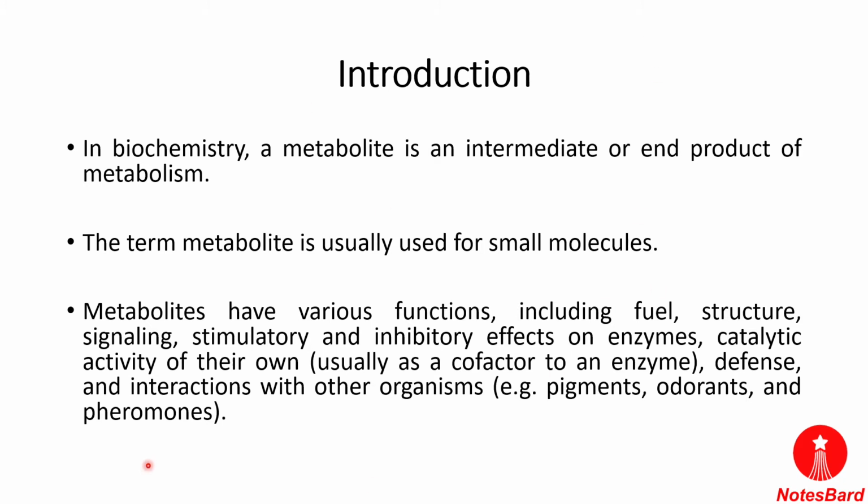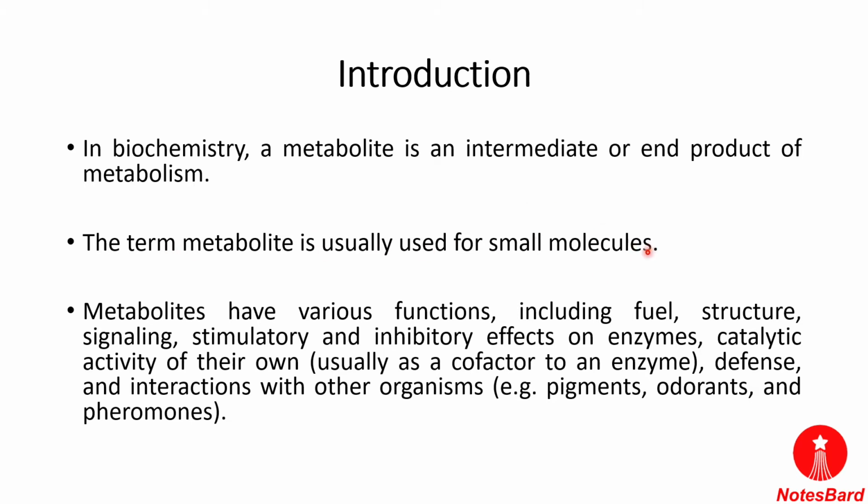To sum up, metabolites are the intermediate products produced during the process of metabolism, catalyzed by various enzymes that occur naturally within the cell. Examples of this can be antibiotics and pigments. The term metabolites is usually used for small molecules, as I have already depicted.